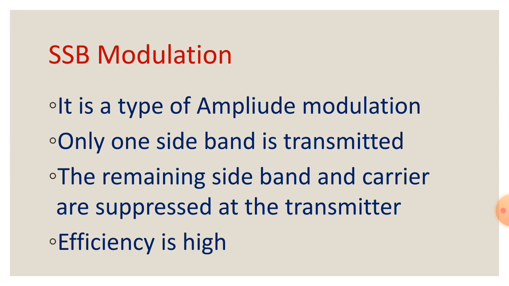So in SSB only one side of the frequency is transmitted; the other sideband and carrier signals get suppressed. We are transmitting only one of the sidebands by suppressing the other sideband and carrier signals. When we compare to amplitude modulation and double sideband suppressed carrier modulation, the efficiency of single sideband modulation is high. Why? Because it transmits only one sideband, thereby no wastage of power here.